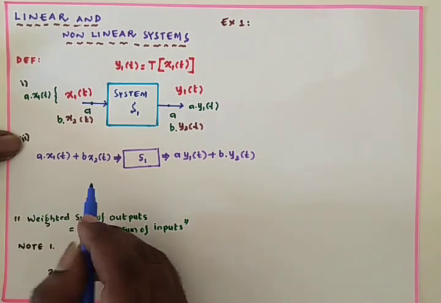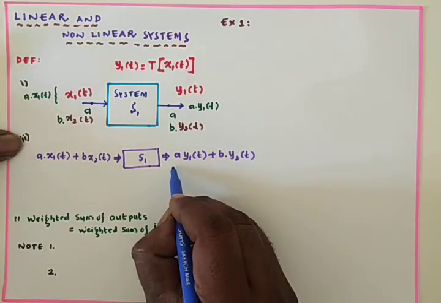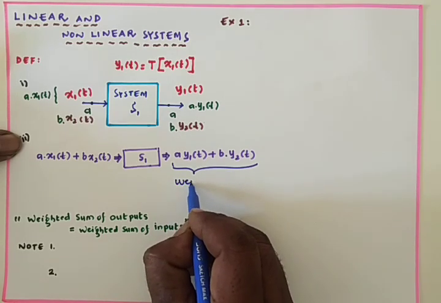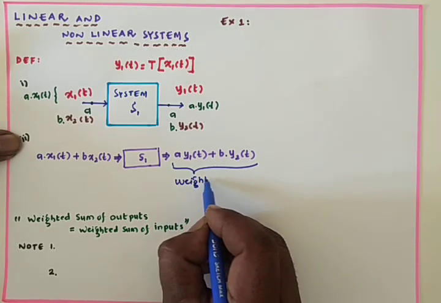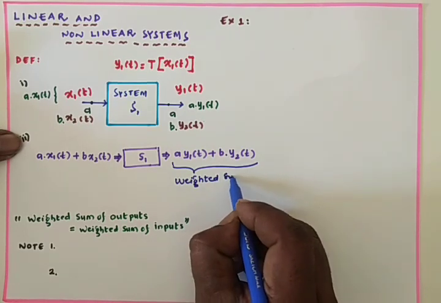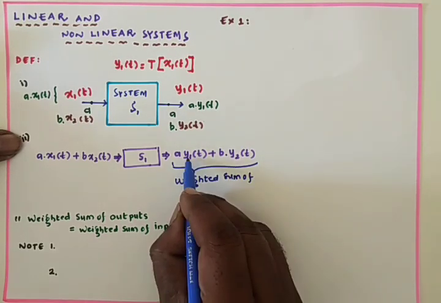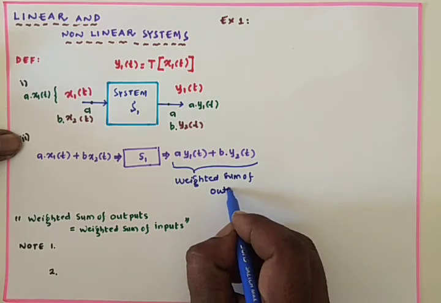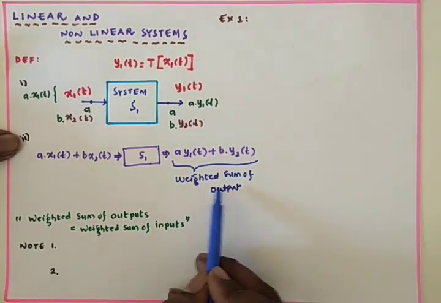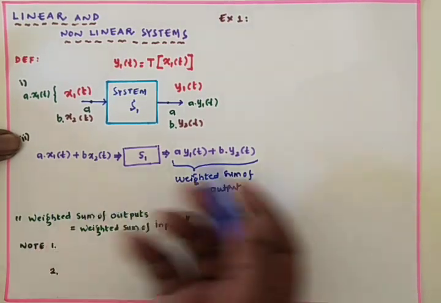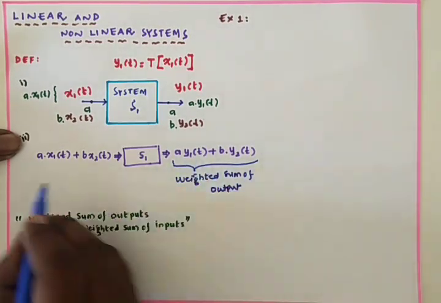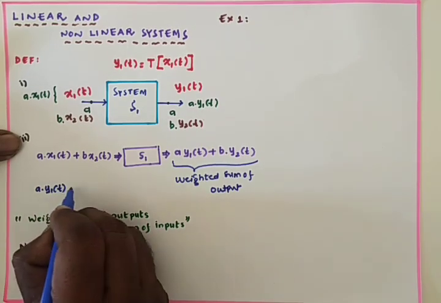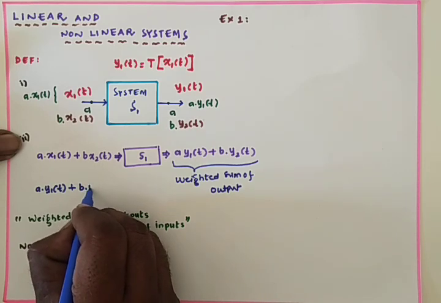From this, we can call this term the weighted sum of inputs. And y1(t), y2(t) combined is called the weighted sum of outputs. I can write the weighted sum of outputs as a·y1(t) plus b·y2(t).